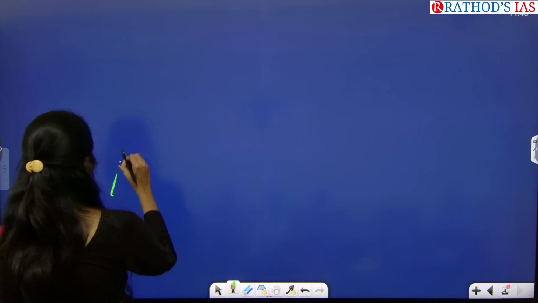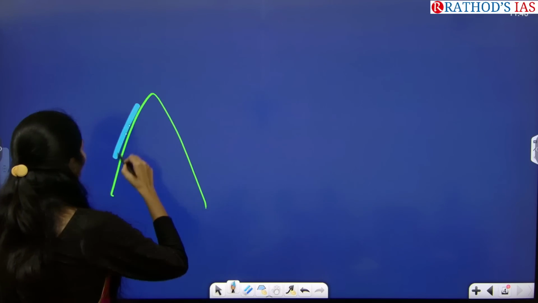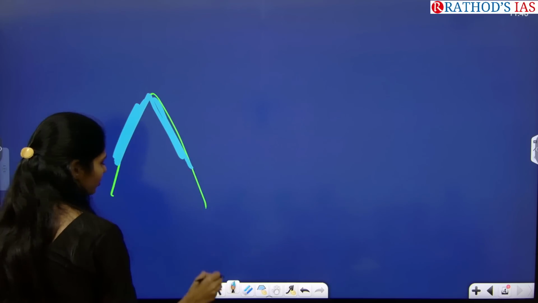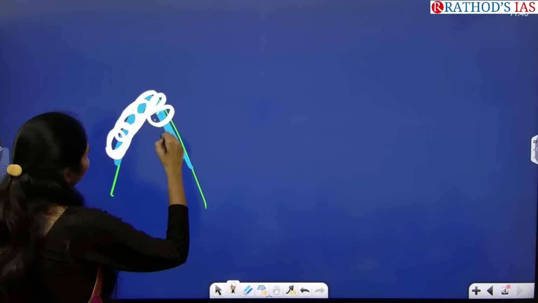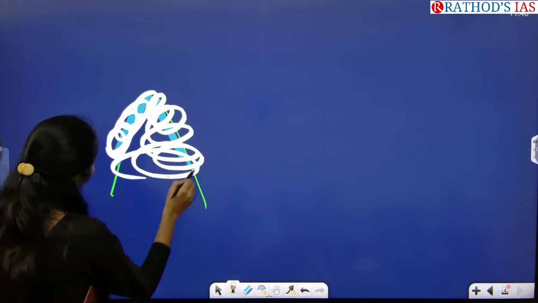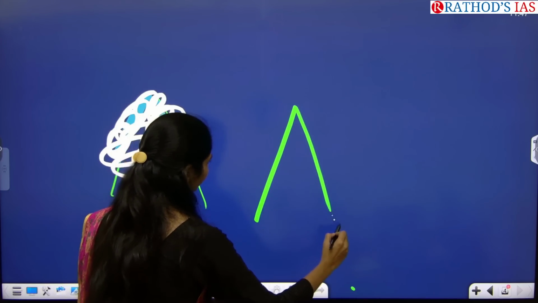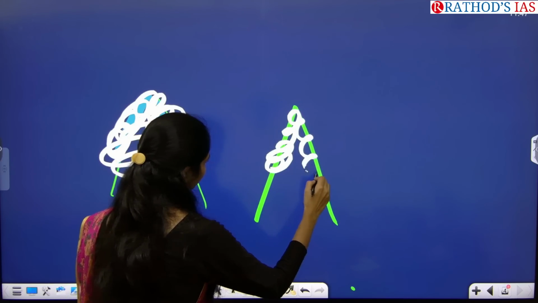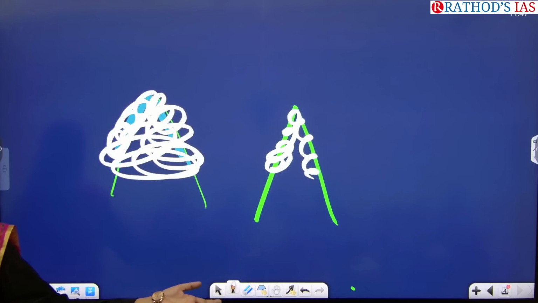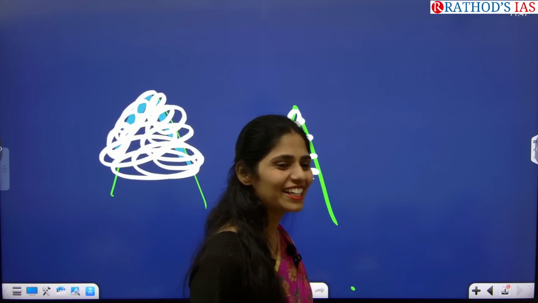So for example, let us take this is a glacier. White color, ice. So this is entirely glacier. Now there is less amount of ice. So melting of glacier is called glacial retreat. Melting of glaciers is called glacial retreat.